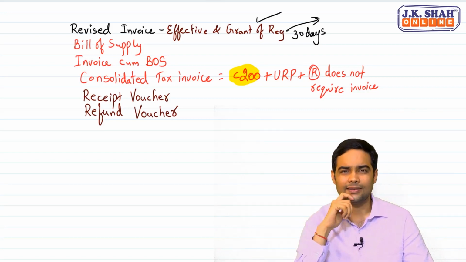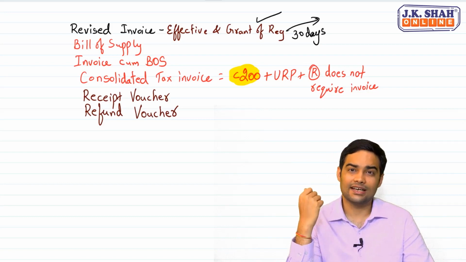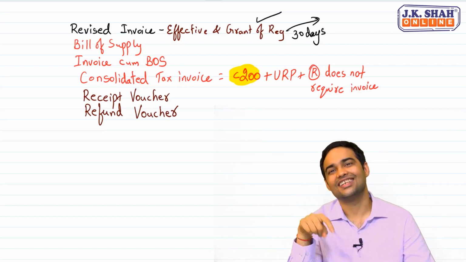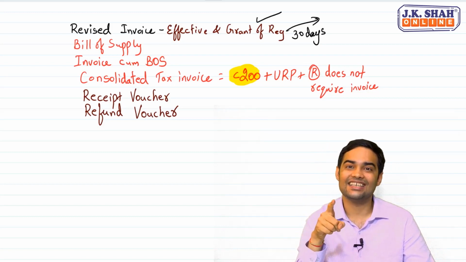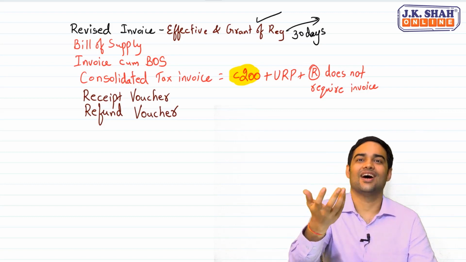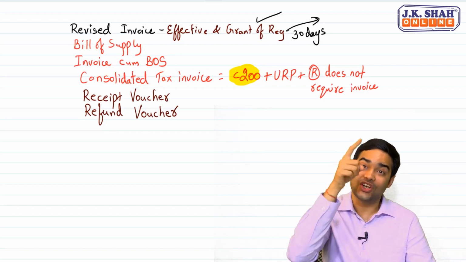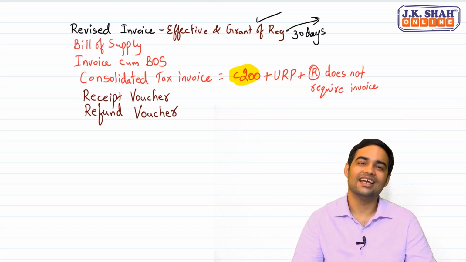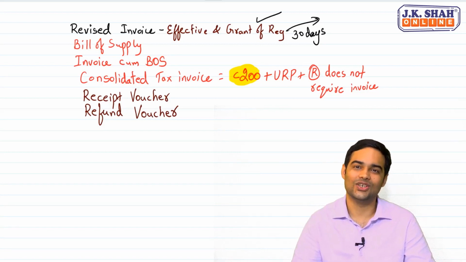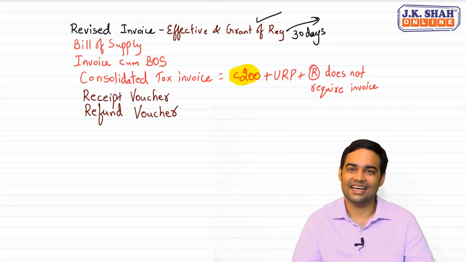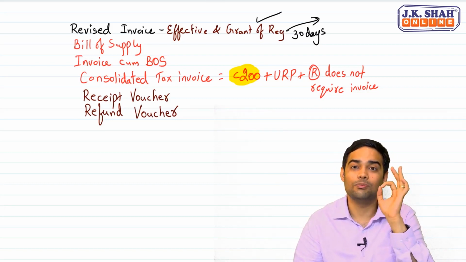Now tell me one thing, if you have issued an invoice earlier and now you are refunding it, in that case, you will issue a credit note because you are now refunding the amount based on an invoice. That's also clarified by CBIC, saying that if an invoice was issued, what you can do is raise a credit note and adjust your tax liability on output.